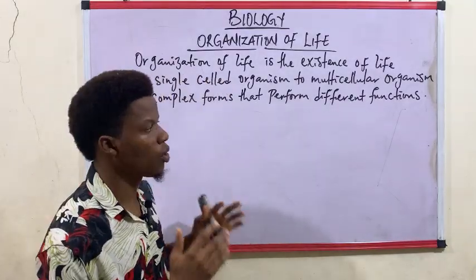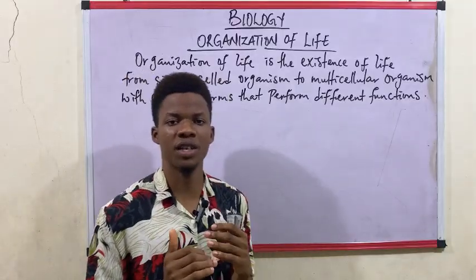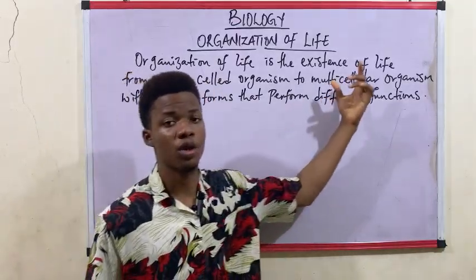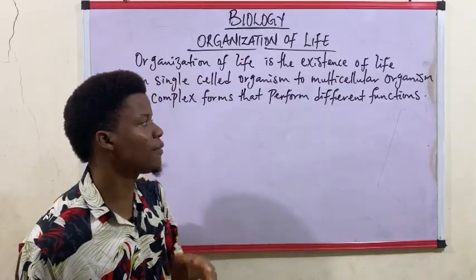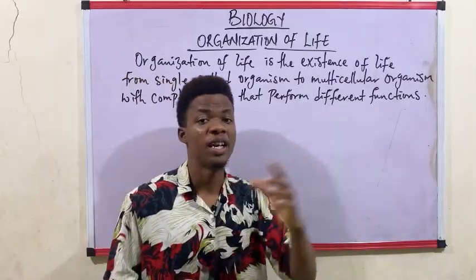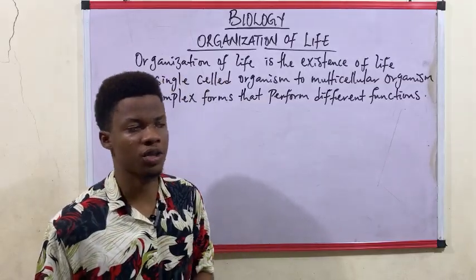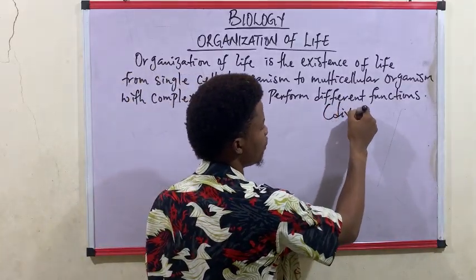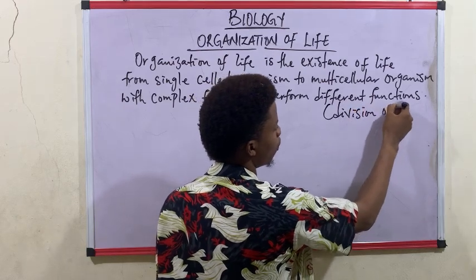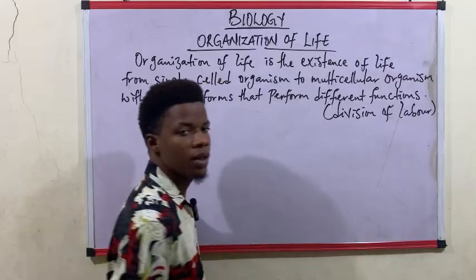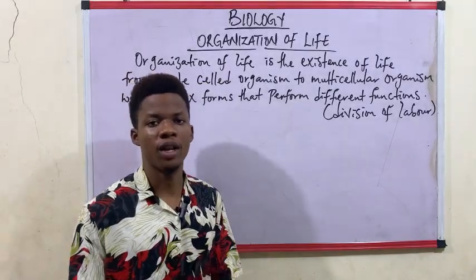So organization of life gives us this hierarchy, from single cell to multicellular, having a complex form that performs different functions. This is what we can refer to as division of labor.